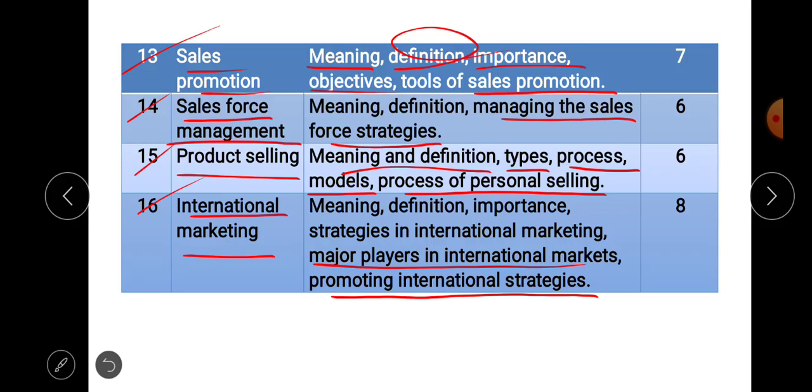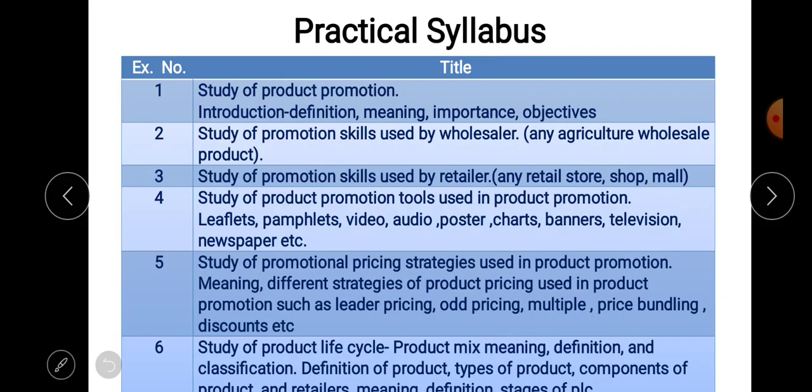Okay. Then what about the practical syllabus? In the practical syllabus, there are 15 practical exercises. The first one is the study of product promotion, in which we are going to discuss the definition, meaning, importance and objectives of product promotion, which we are covering in the theory syllabus. Again, we are going to discuss that particular part with a practical view.